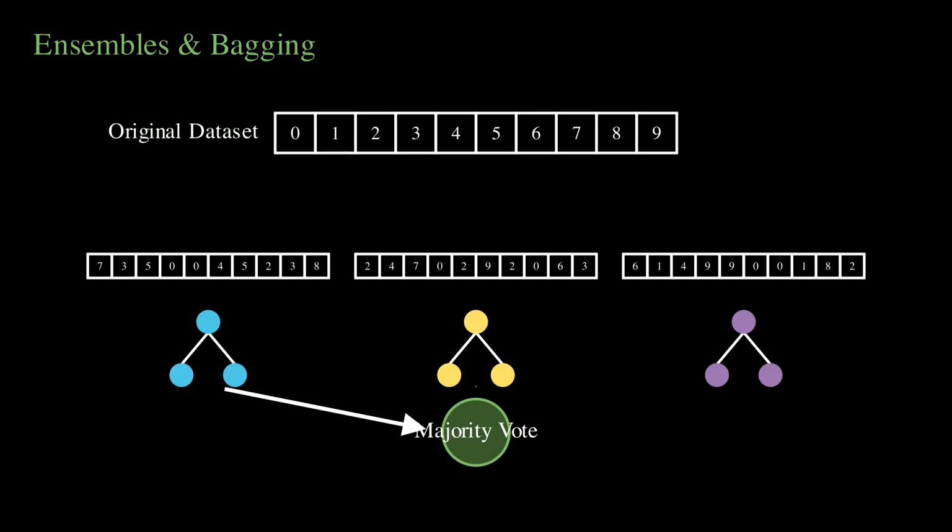Finally, we hit the aggregation phase. We have trained hundreds of deep, uncorrelated trees in parallel. When a new data point arrives, every tree casts a vote, and the forest outputs the democratic consensus. The result is a massive reduction in variance with almost no increase in bias.